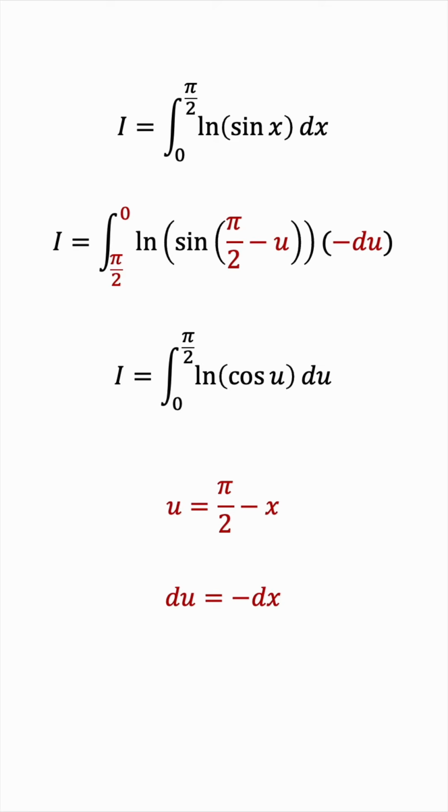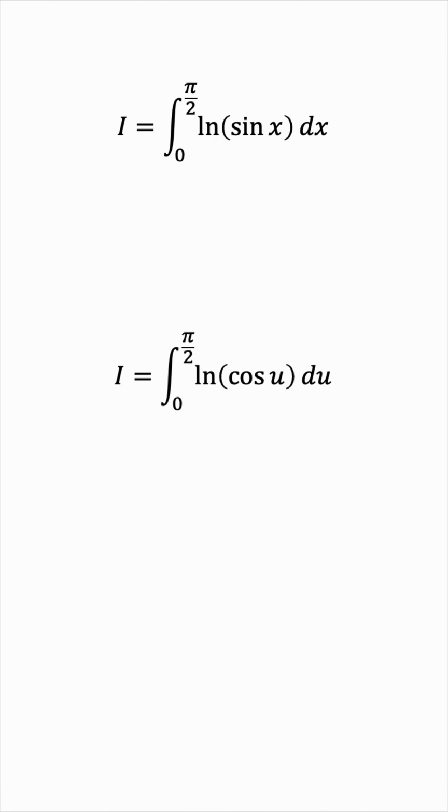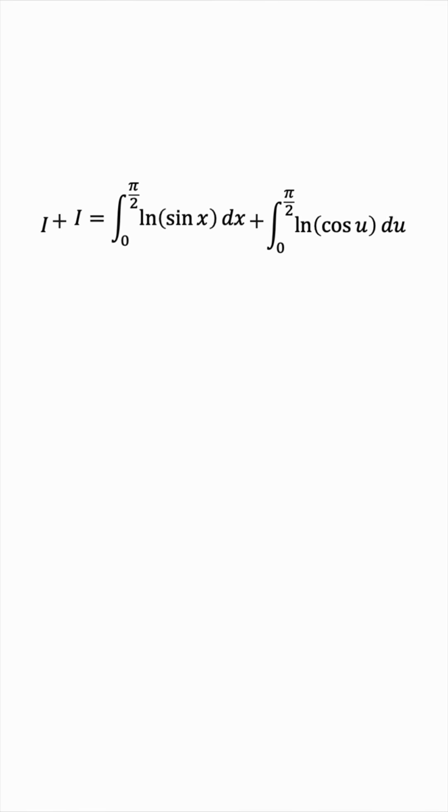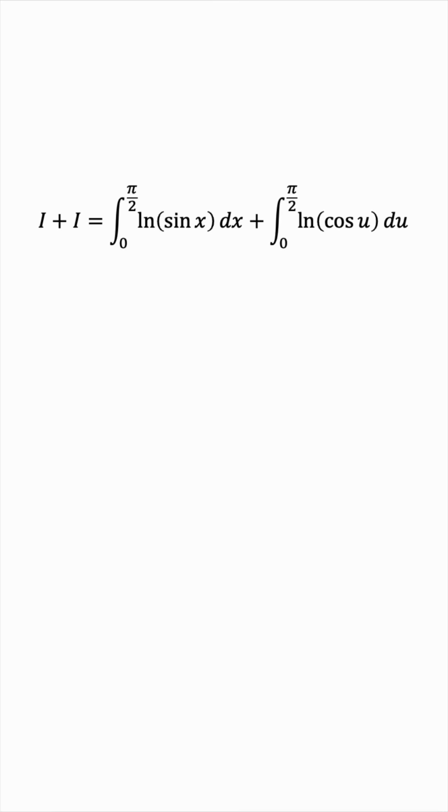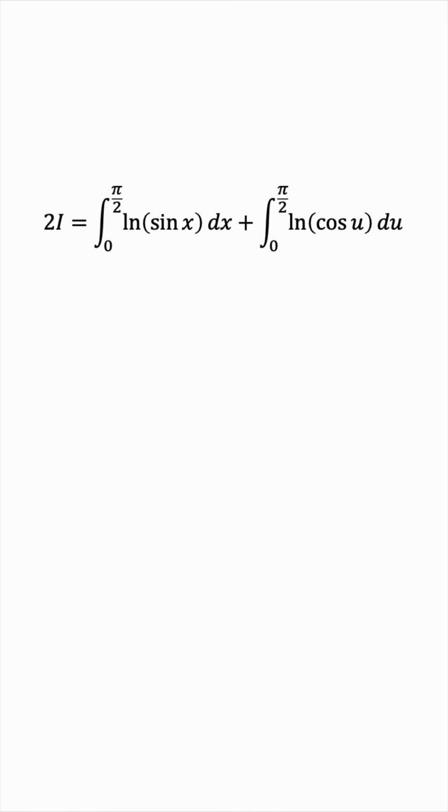So notice that we have two copies of I. One of them has the sine x inside the natural log, and one of them has a cosine x. They're both from 0 to pi over 2, and they're both equivalent. Okay, so that's good progress. Let's add them, shall we? So we'll have I plus I, the sum of the two copies. So 2I is equal to the sum of these two integrals.